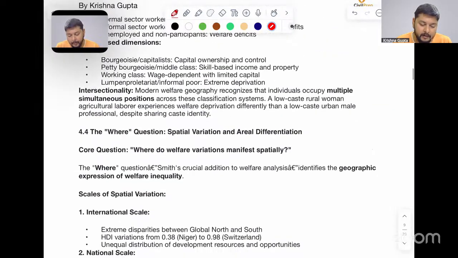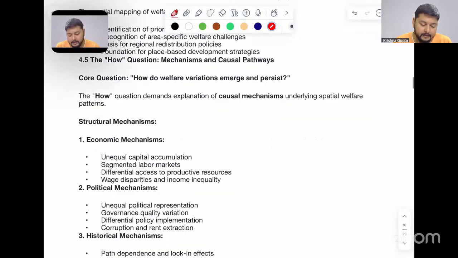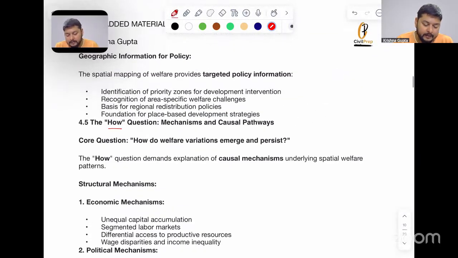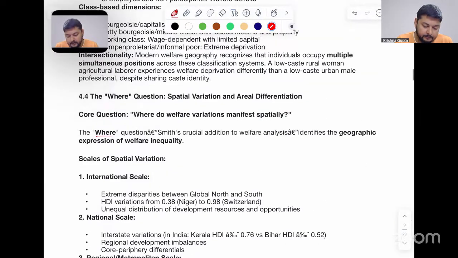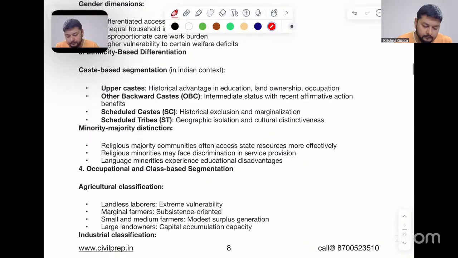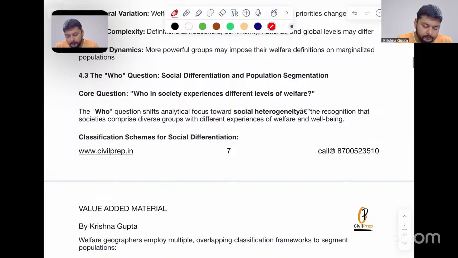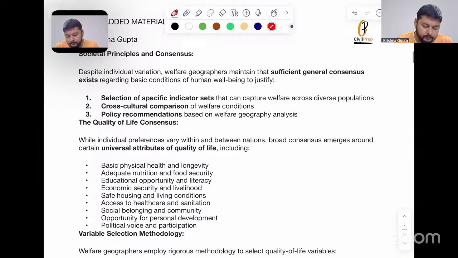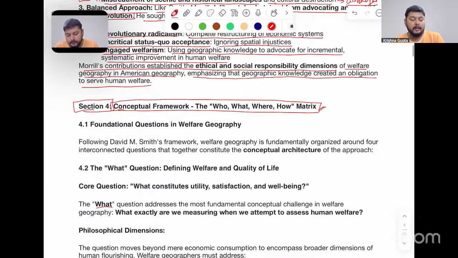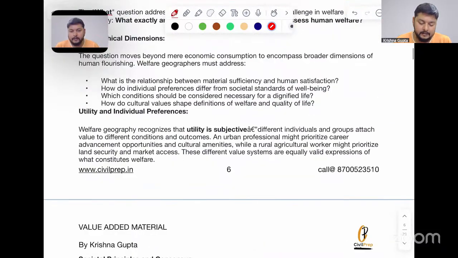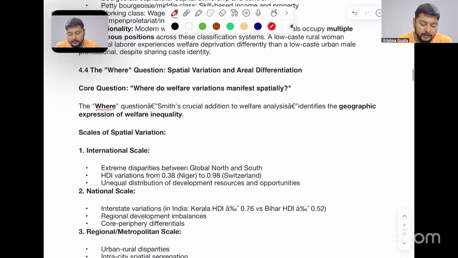This is just as a part of note. If you want certain examples, certain understanding, then you can go for this. Like this is how, this is where, this is who, and this is what. Okay, so you can go for this part here. It will be helpful for you. Just read it once so that the application can be understood in a better way.